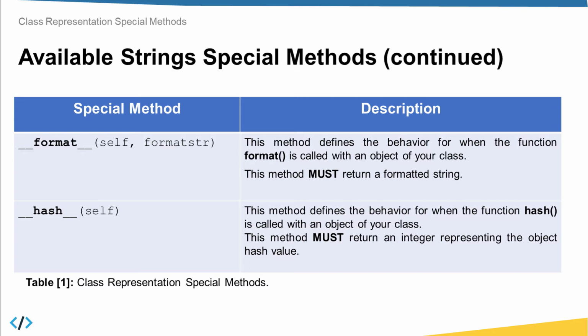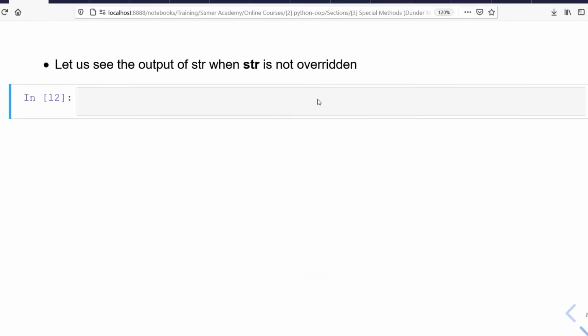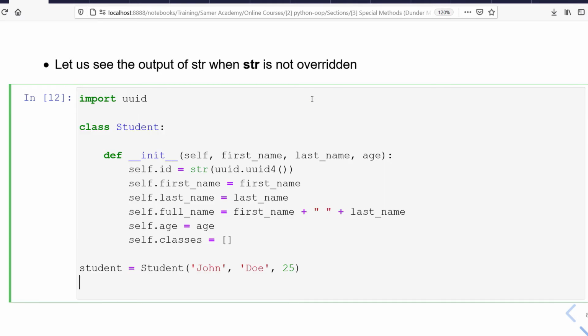So let's move now to Jupyter Notebook in order to see examples about these two common methods. Alright, first of all, let's talk about the __str__ method. Assume that you have the following class, which is the student class, in which we have multiple instance attributes like ID, first name, last name, etc. And from this class, I just defined one object, which is student.